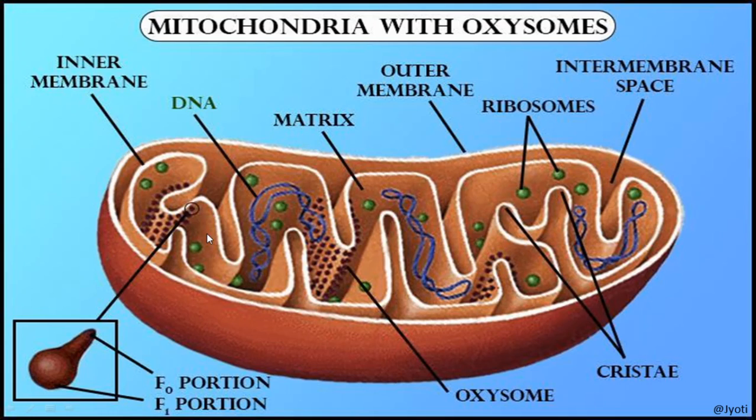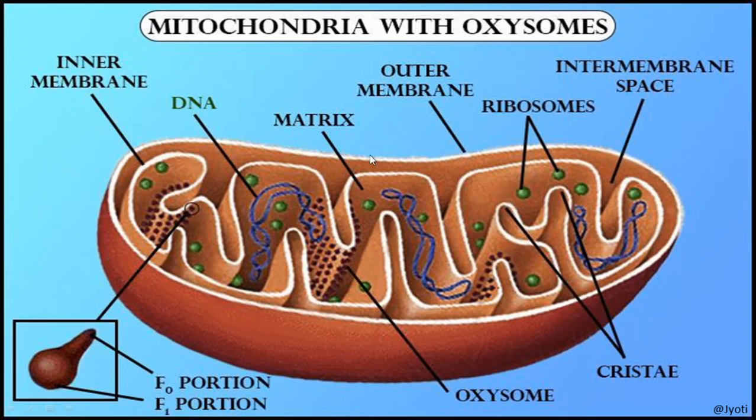As I have told you, this is the matrix. The inner membrane encloses the lumen, which is called the matrix, and you can see that in the matrix the DNA is present. Here you can see the looped DNA, the blue colored coiled structures, and the green colored spherical structures are the ribosomes. Since they have their own DNA, they can synthesize their own protein, which can regulate their own function. That's why they are known as semi-autonomous organelles. Very, very important.